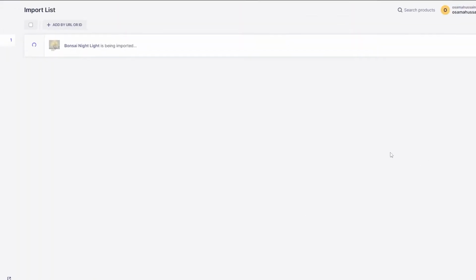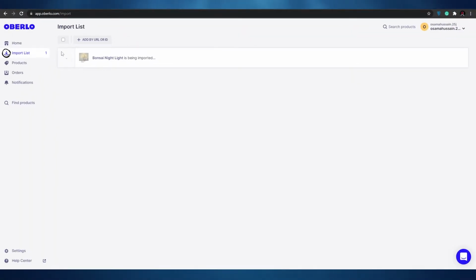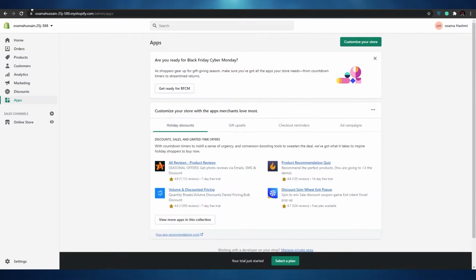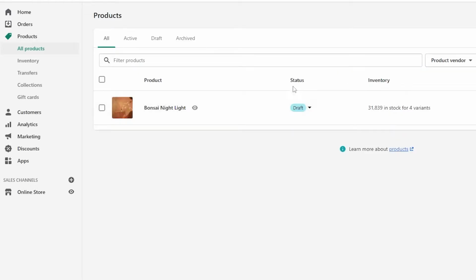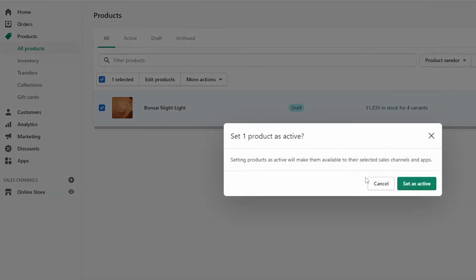Okay, import as draft. And as you can see over here, wait a couple of seconds, and the product has been added into our Shopify account. So let's go back over here onto our Shopify account and click on products. So this is the product right here. As you can see, it has been imported successfully. Now to sell this product, all you have to do is set this product to active.